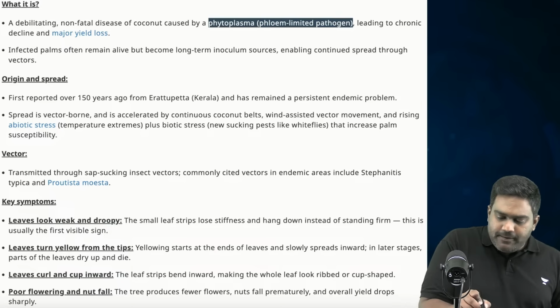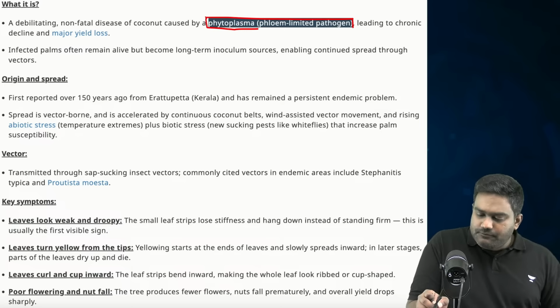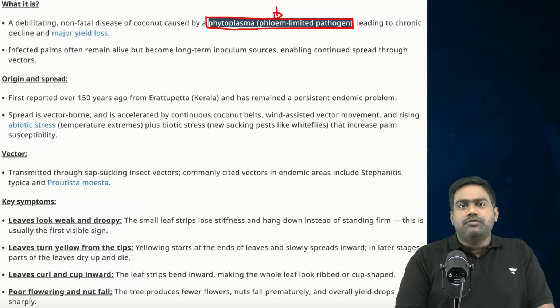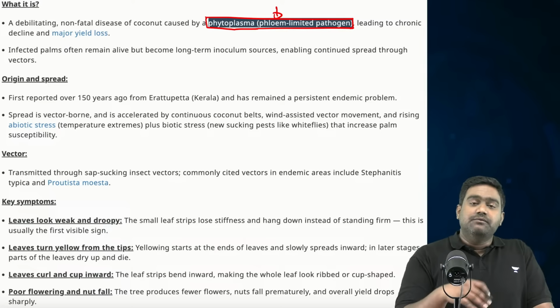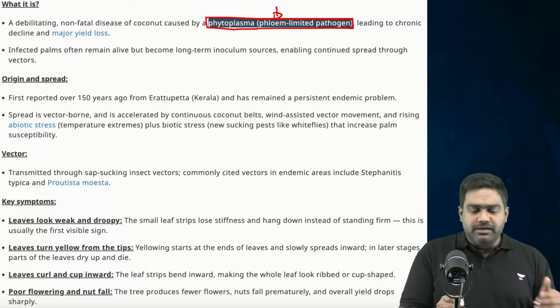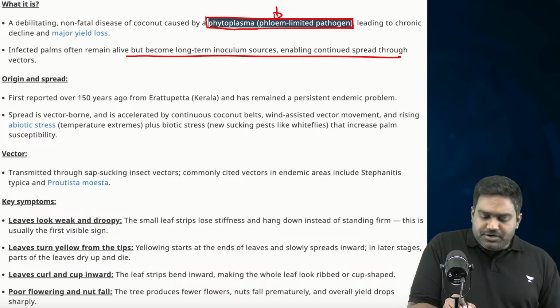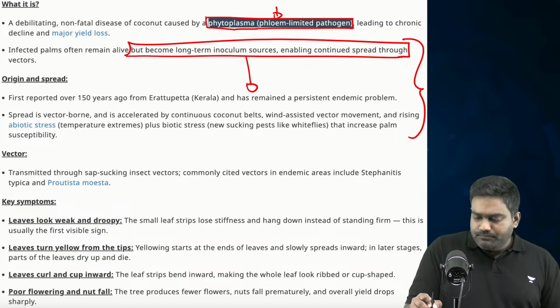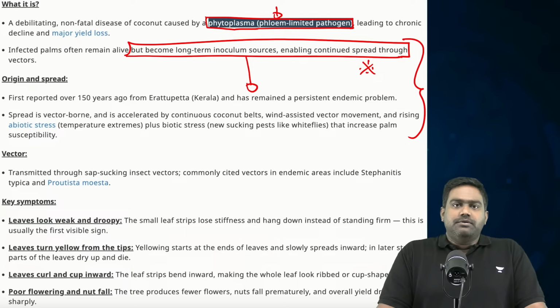It is caused by a phytoplasma, a phloem-limited pathogen, and it primarily affects the roots of the coconut tree. It results in the wilting of the leaves, discoloration as well, and affects the productivity. Eventually, the tree or the plant becomes unproductive and severely affects the eventual output.